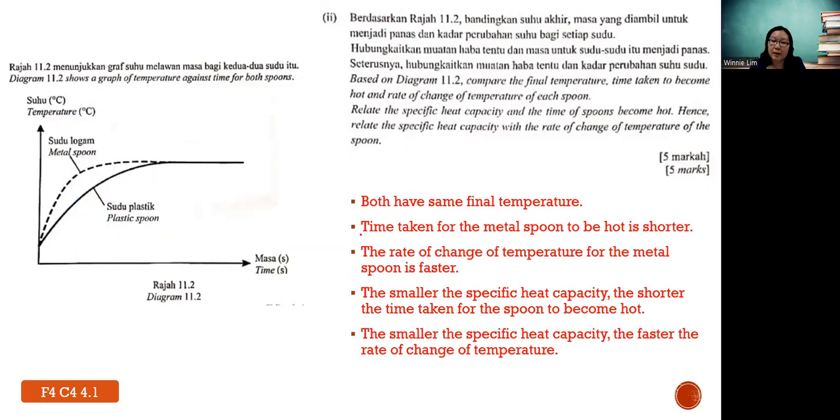So you can have this: both have the same final temperature. First point. Then the time taken for the metal spoon to be hot is shorter. The rate of change of temperature for the metal spoon is faster. The smaller the specific heat capacity, the shorter the time taken for the spoon to become hot. And then the smaller the specific heat capacity, the faster the rate of change of temperature.